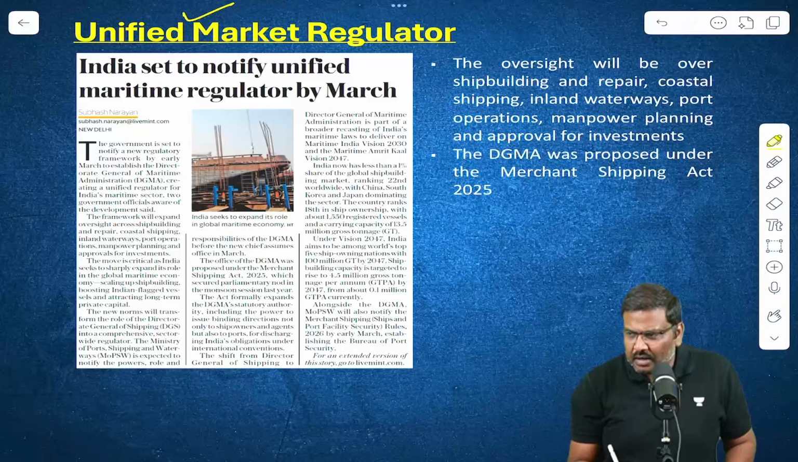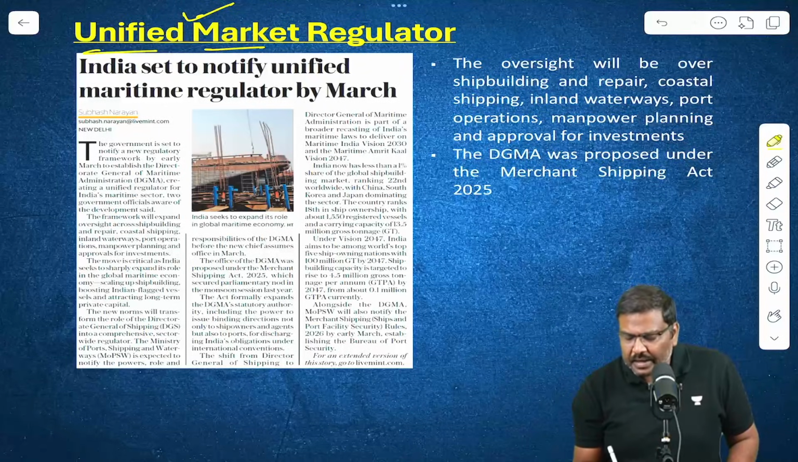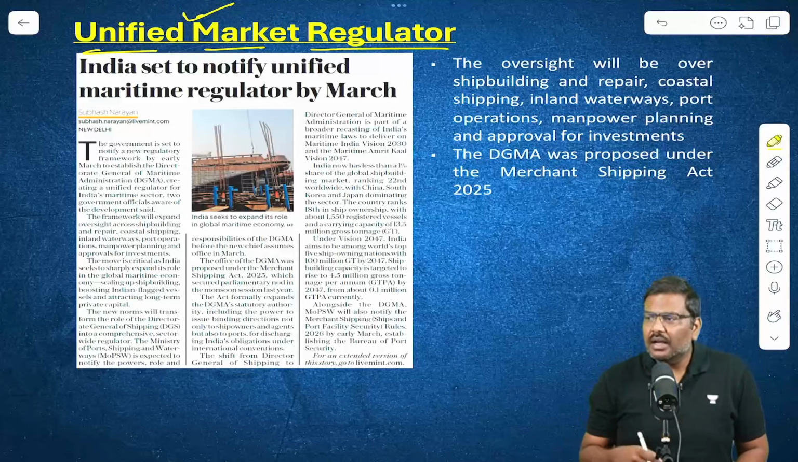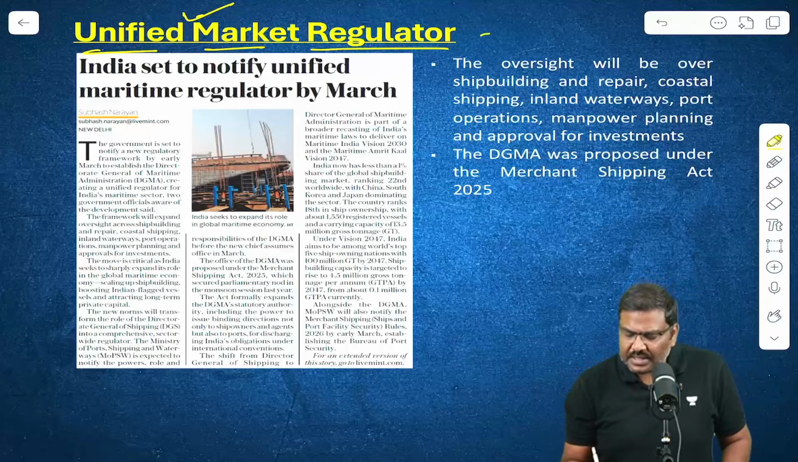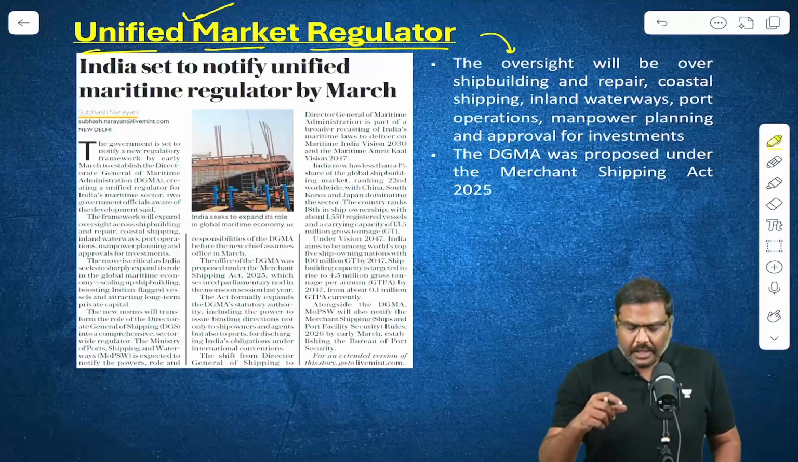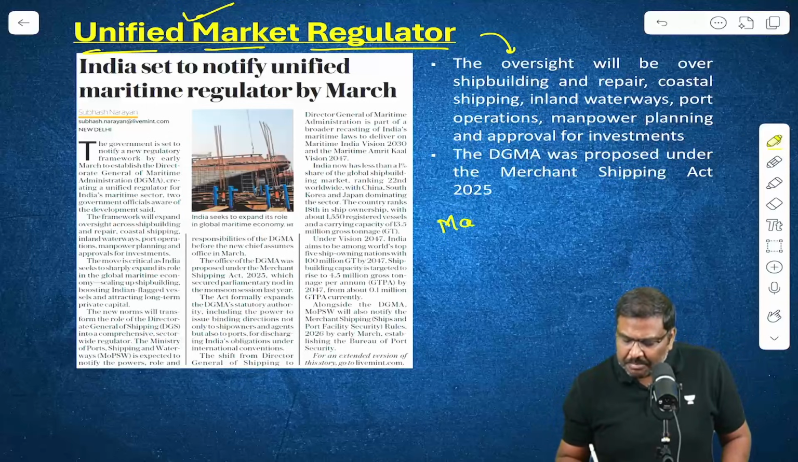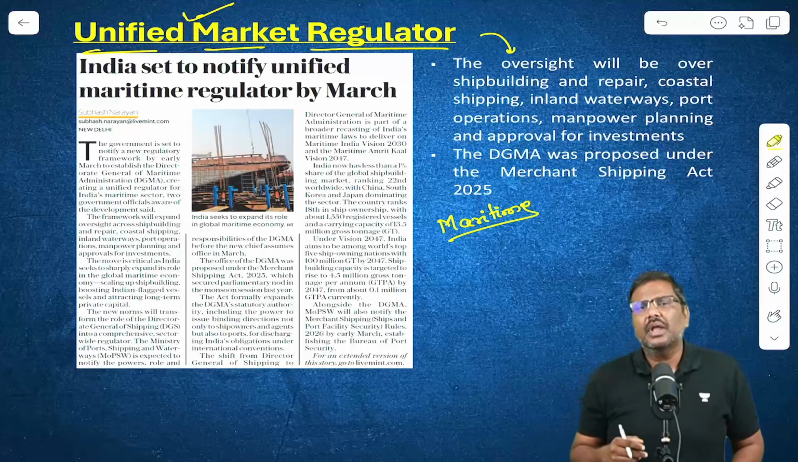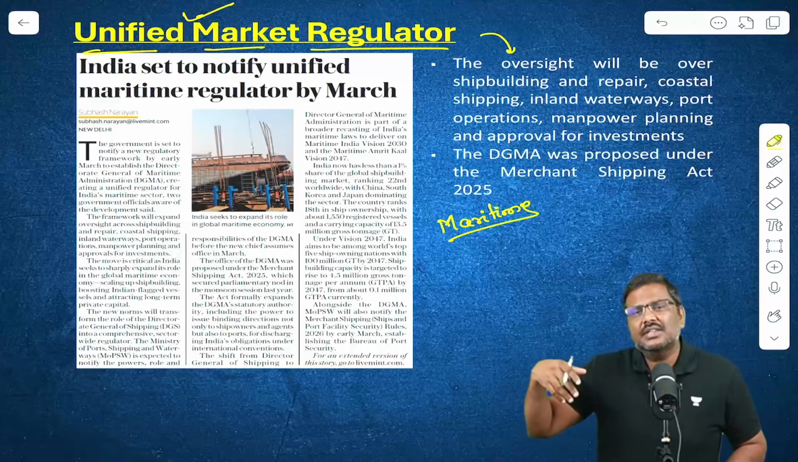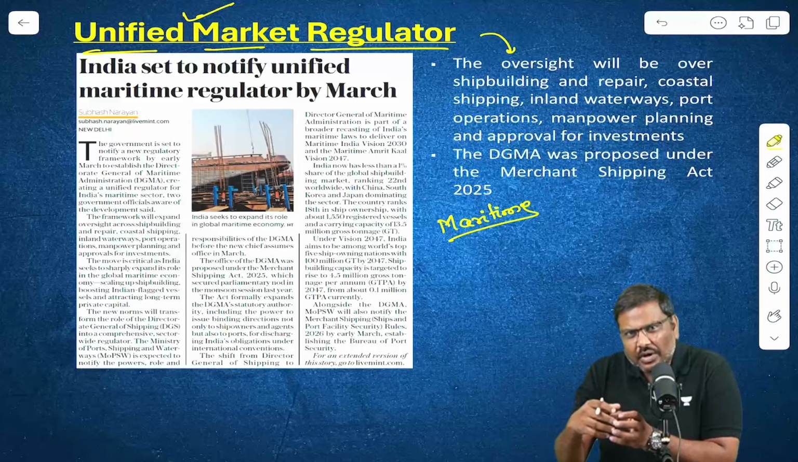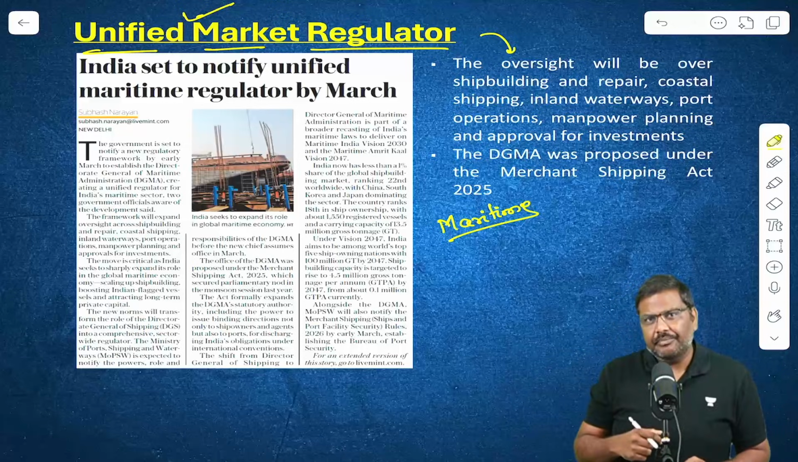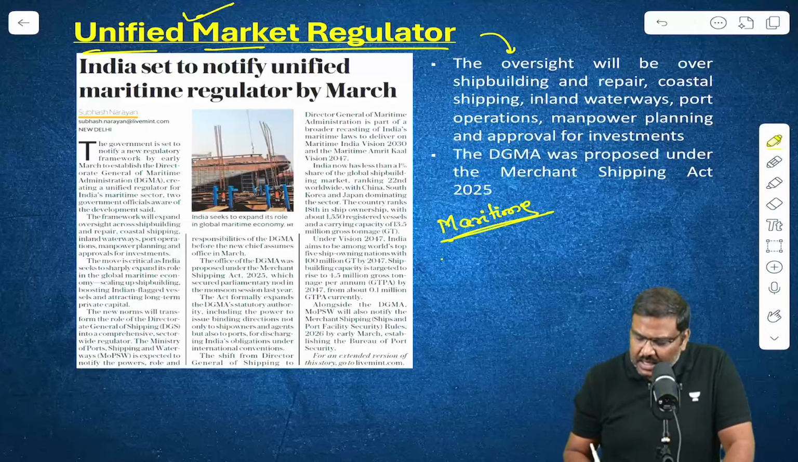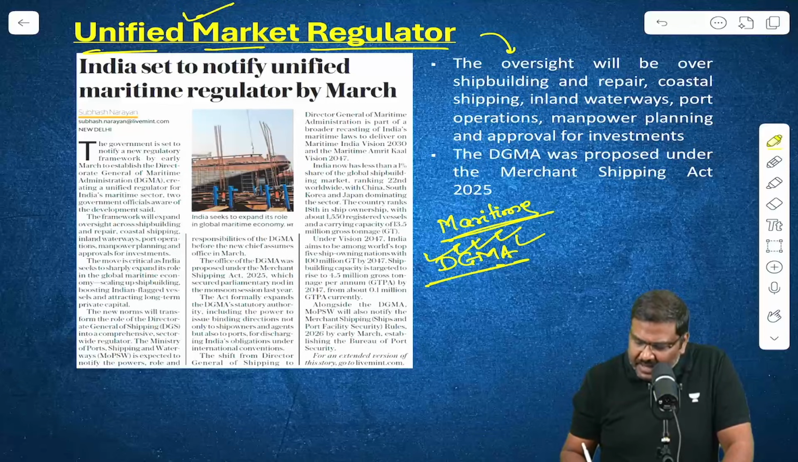Next, and the final article for today's discussion, Unified Market Regulator. What is this Unified Market Regulator? In the maritime sector, there have been multiple instances which have raised a cause of concern because we do not have efficient regulation. We have multiple frameworks. We have a regulator which does not have overall control over the maritime sector. So what Government of India has now announced is the authority, DGMA, Directorate General of Maritime Administration.